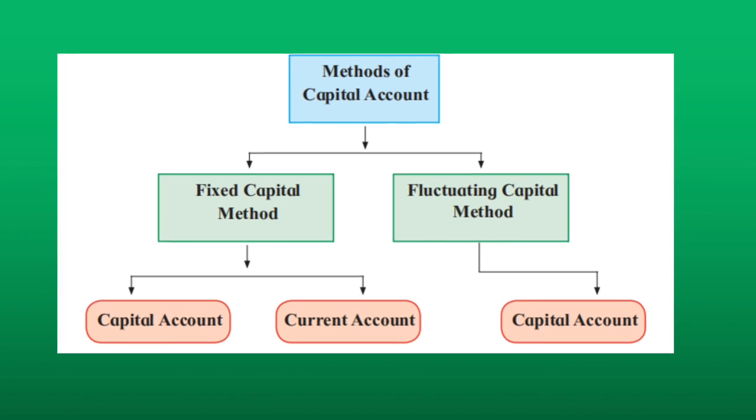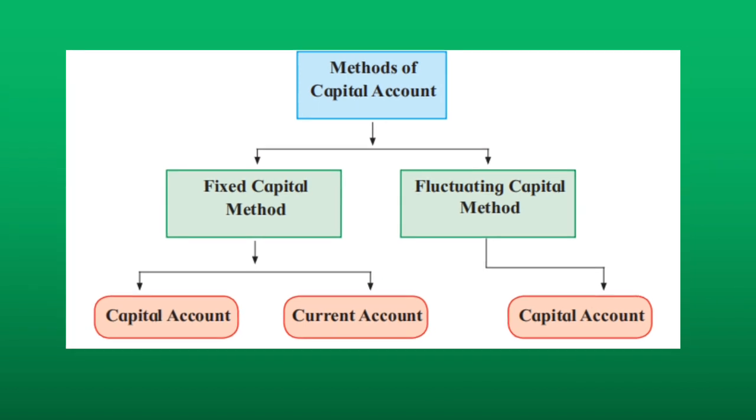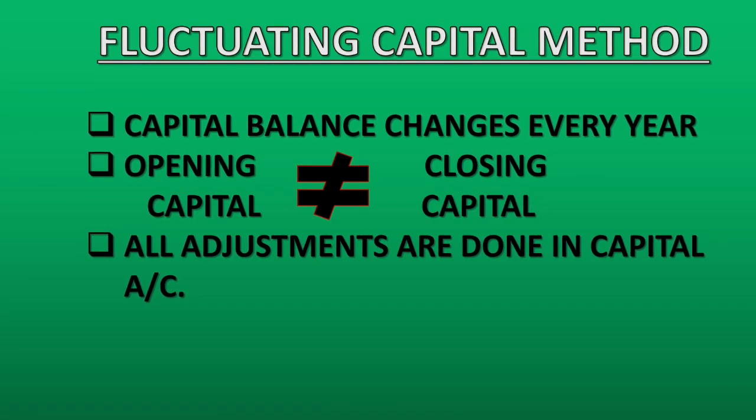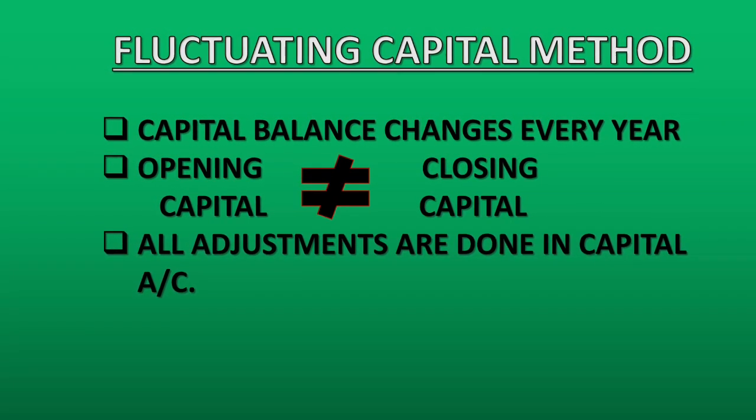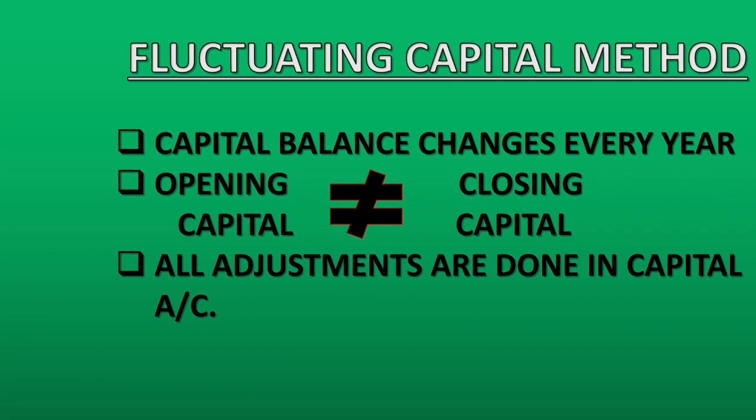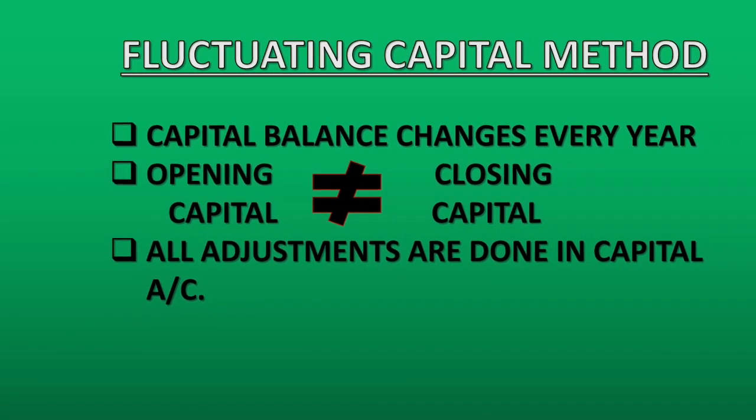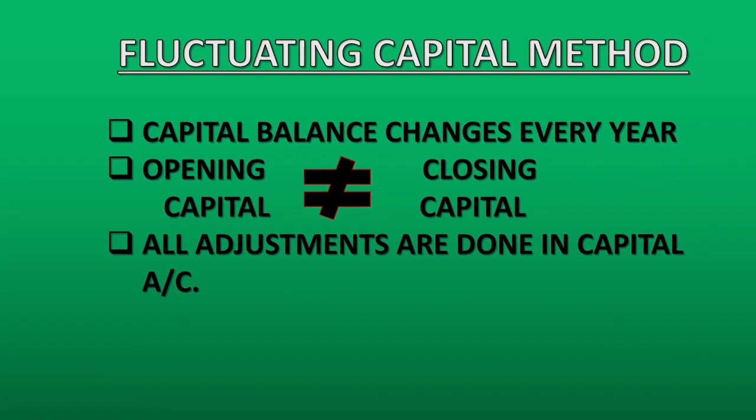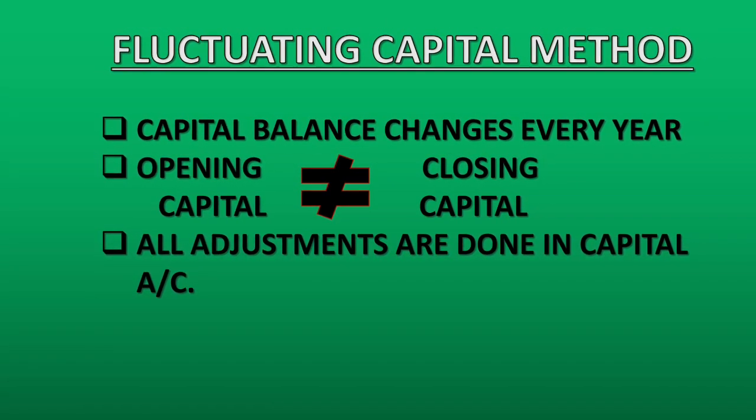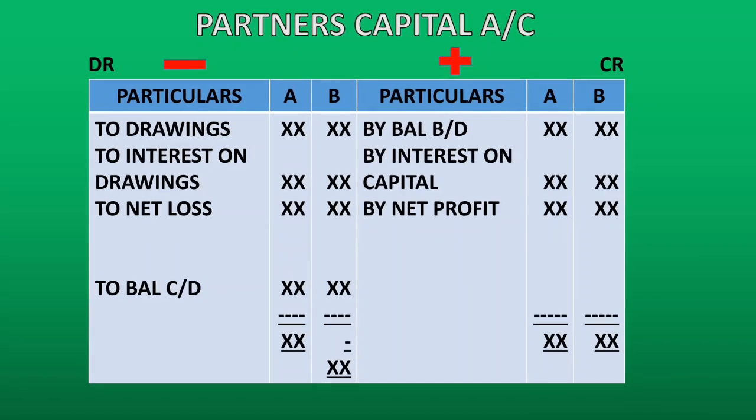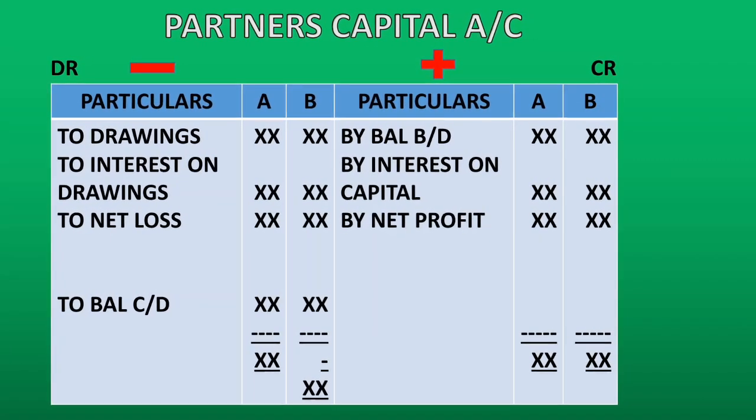Let's move on to the next, that is fluctuating capital method. From the term itself, we can understand that in this method, capital keeps fluctuating, that is, it changes every year. So in this method, the opening capital amount and closing capital amount will not be equal, will not be same, as all adjustments with regards to capital will be done in capital account. So we have the opening balance of capital, that is the "by balance brought down" on the credit side of the account.